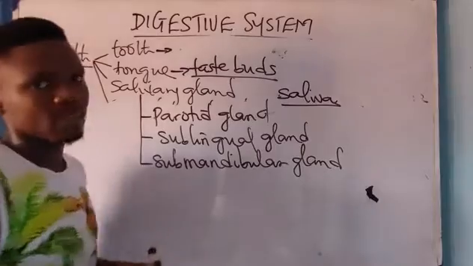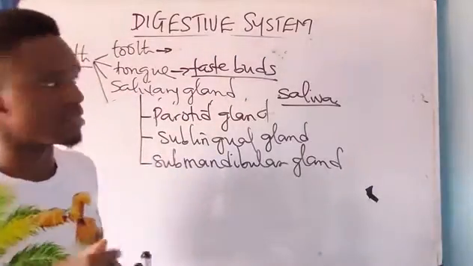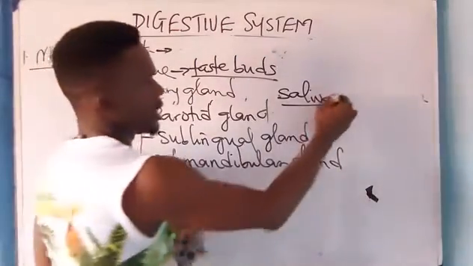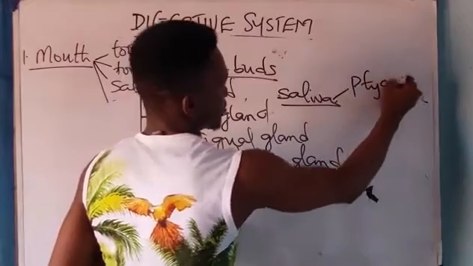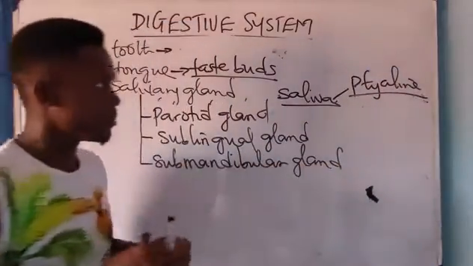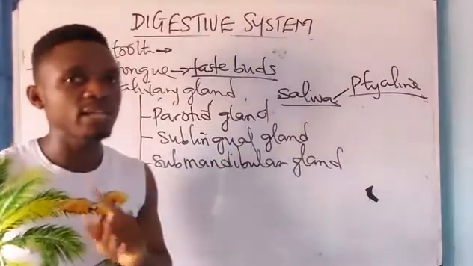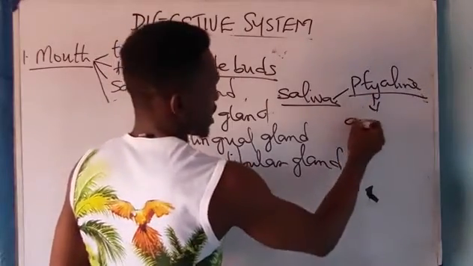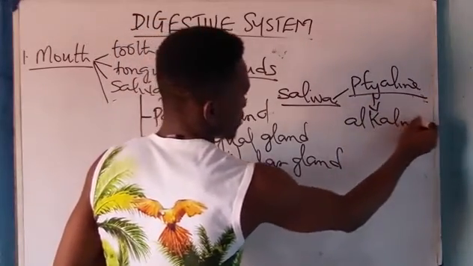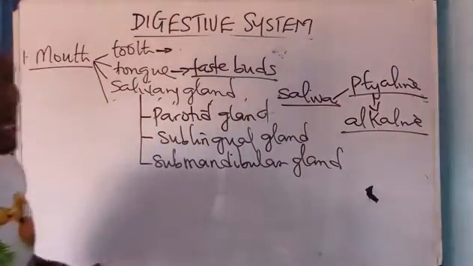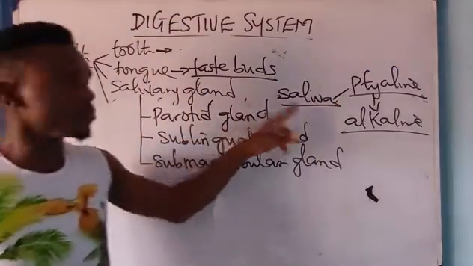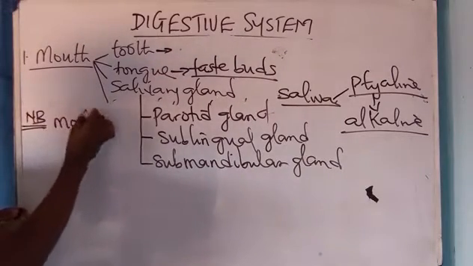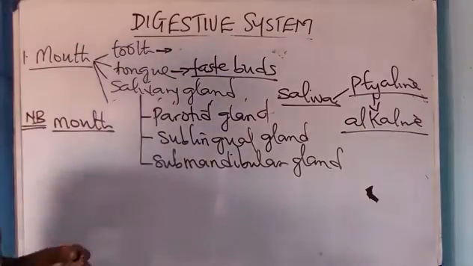Now, the saliva has a type of carbohydrate digestive enzyme. The saliva has a type of digestive enzyme called what? Tyalin. I recap. The saliva has a carbohydrate digestive enzyme called what? Tyalin. Please, the tyalin is what? An alkaline substance. Take note of that. It is not acidic. It is what? An alkaline what? Substance. Now note, digestion of carbohydrates starts from the mouth. Digestion of carbohydrates starts from the mouth.